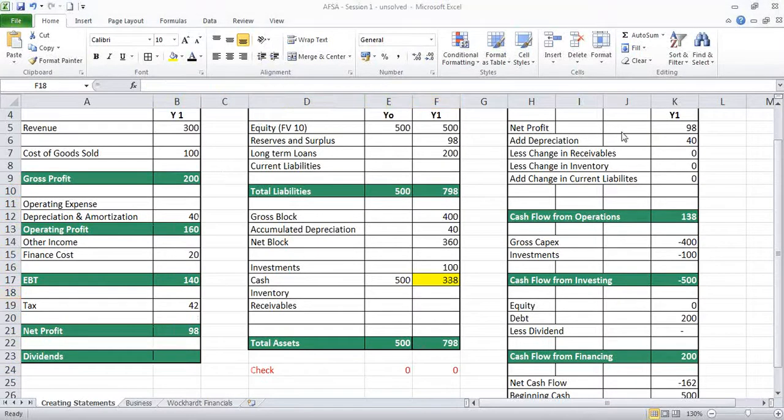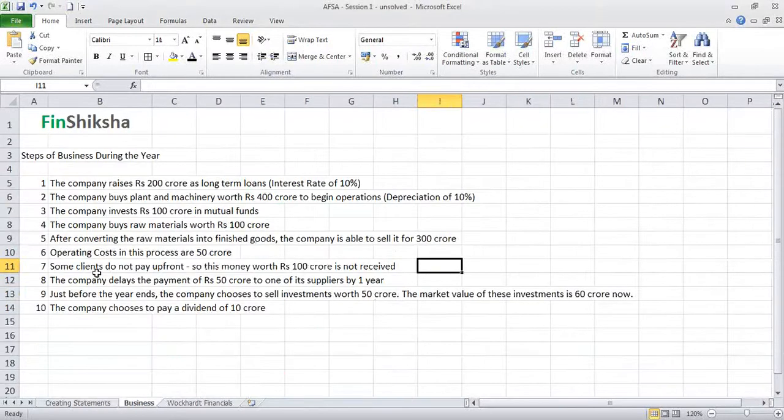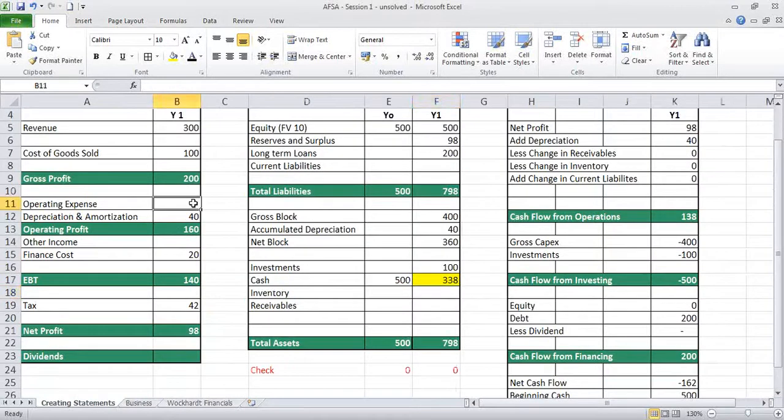You will note that even at the end of this transaction, because now the company is making some profit, there is a tax element. So far they were making losses, so there was no tax element, and you find that the balance sheet remains balanced. Correct? Next, we quickly move on. Operating costs in this process are 50 crore. Just put in 50 crore in the operating expense number. You put in 50 crore there, the balance sheet stays balanced. No problem, transaction recorded correctly. Profit goes down a bit, tax goes down a bit.